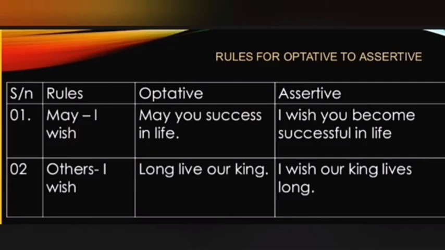An optative sentence can also be constructed without the help of "may." For example, long live our king. That time also we have to take the help of "I wish" and the sentence will change into, I wish our king lives long. This is how we can change an optative sentence to an assertive one. I believe the rules are quite clear to you right now, how to change these sentences into another one as they are instructed in the question.